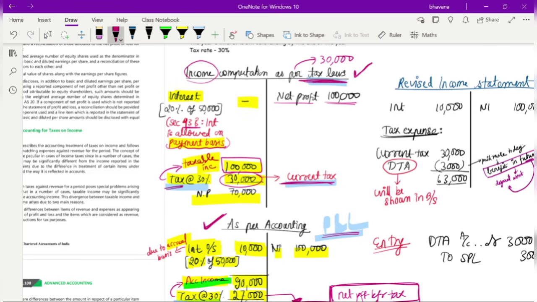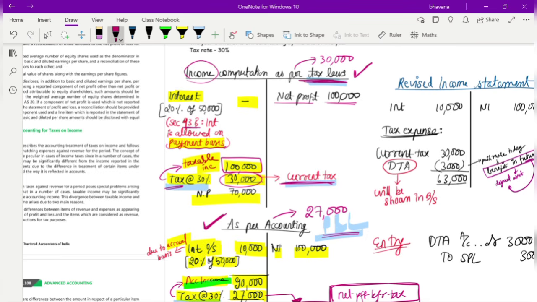But when you calculated your tax as per the accounting principle, tax was 27,000 rupees. So here what has happened, there is a difference between taxes, right? Because as per your accounting records, your tax is 27,000 rupees. But as per your tax laws, the tax is 30,000 rupees.